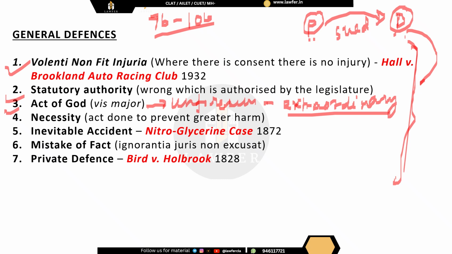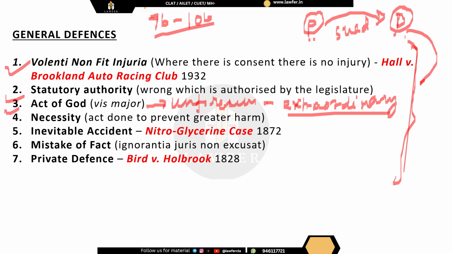But if the same thing happens in Kashmir, Himachal, Arunachal or the hilly areas of Uttarakhand, then that might not be extraordinary, right? Because we have to see what is extraordinary and what is ordinary depending on the fact circumstances of the situation.